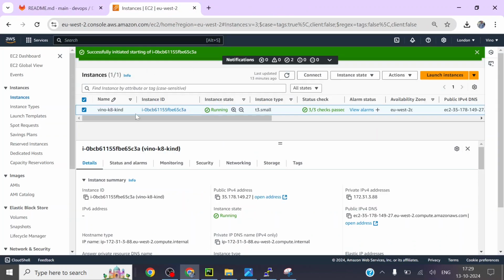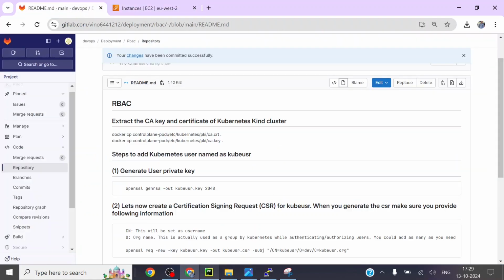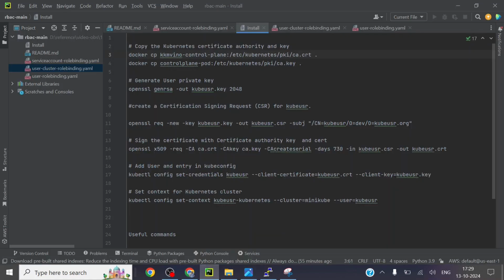Currently I have an AWS environment. I have a kind cluster. I mean, a single EC2 instance was created in the AWS environment. It's basically a kind Kubernetes cluster. So this is my setup over here, and let us dive into the session.